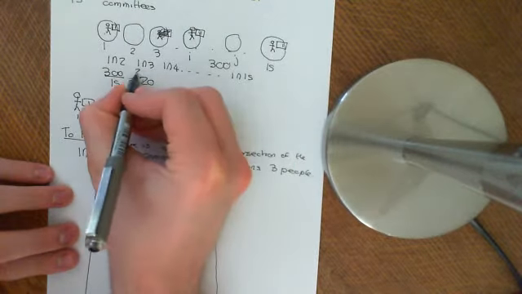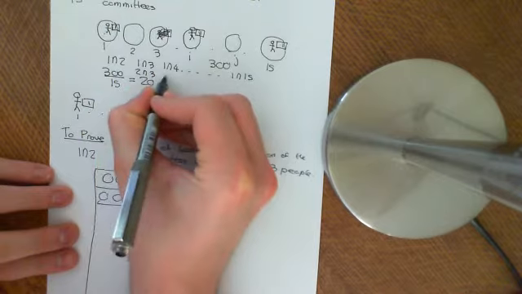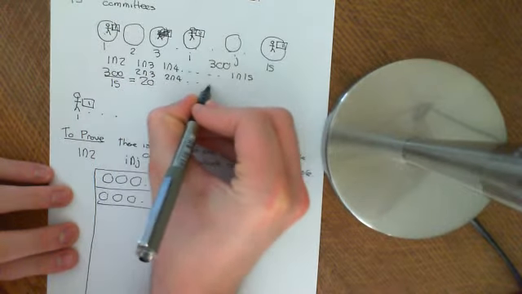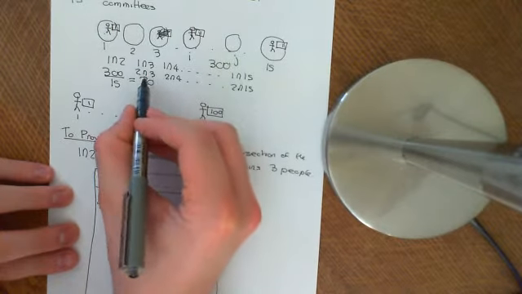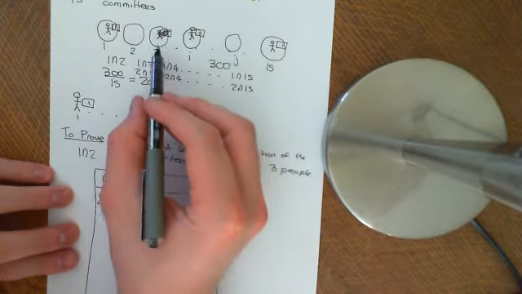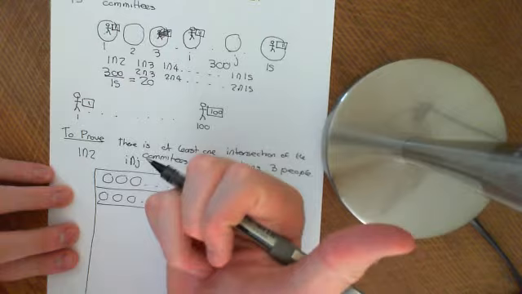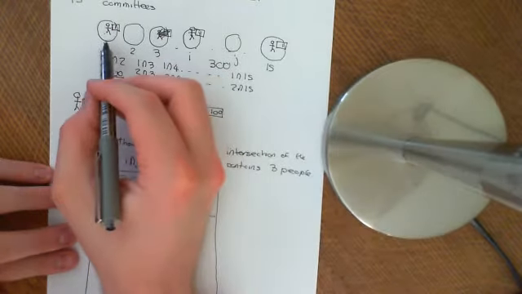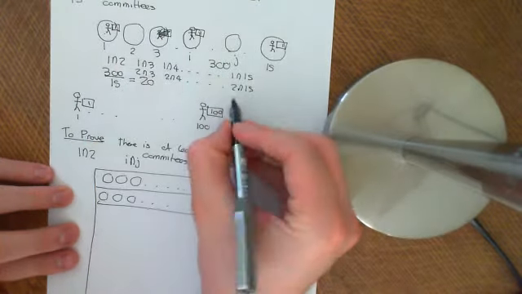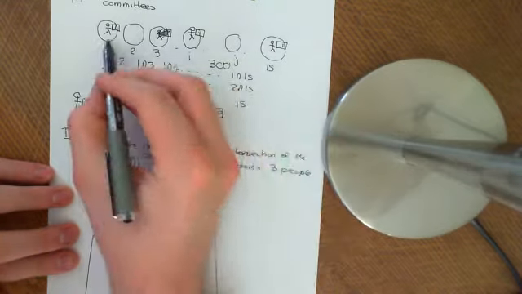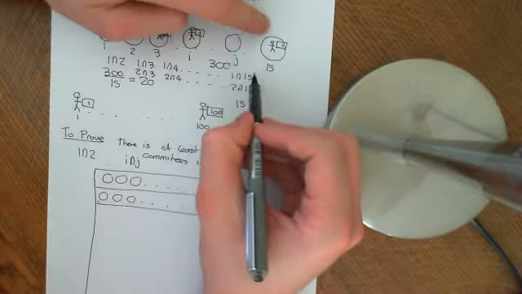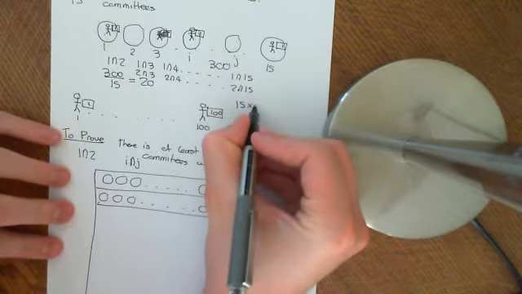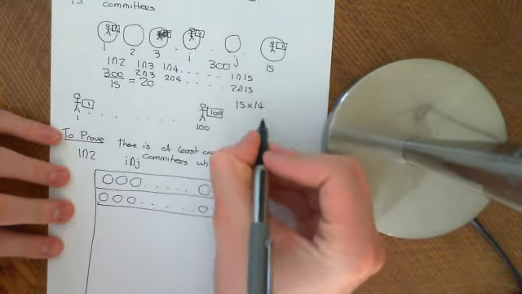Then you're going to have 2 intersect 3, 2 intersect 4, etc., all the way up to 15. So the total number of intersections is: how many ways are there of picking the first committee that's going to be in the intersection? There are 15 ways of picking your first committee. So you could pick 1, 2, 3, etc. And then how many ways are there of picking the second committee? That's going to be 14.